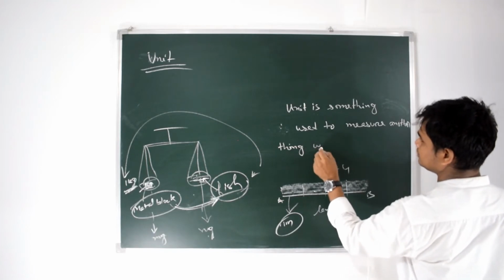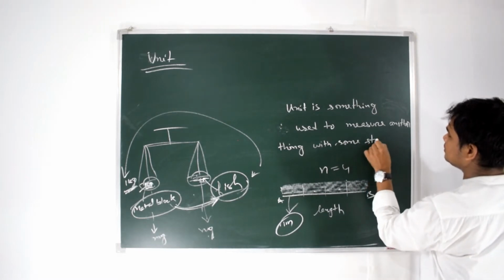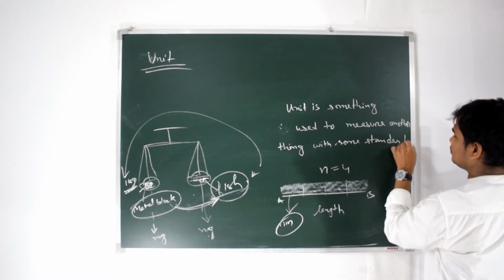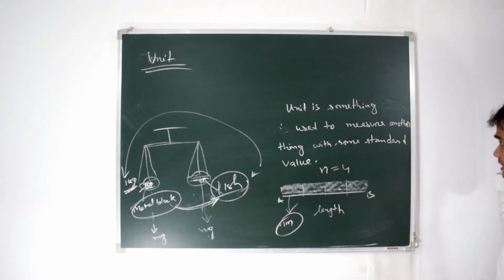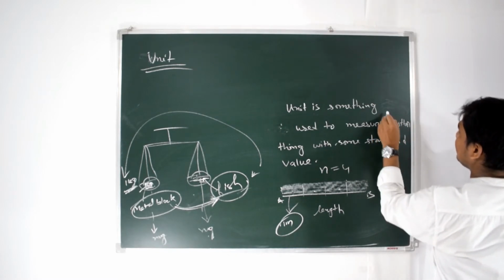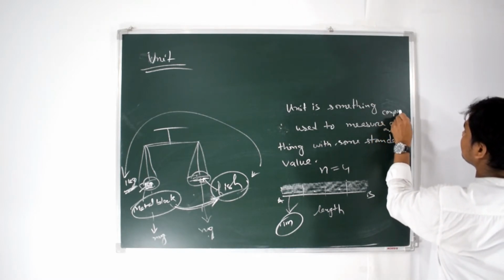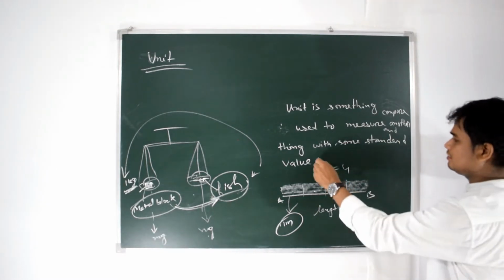Unit is something with some standard value. Unit is something used to measure and compare another thing with some standard value.